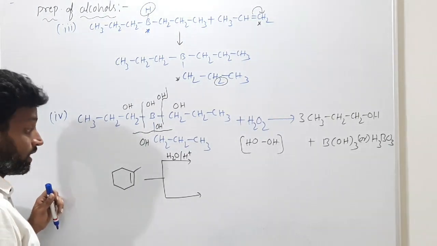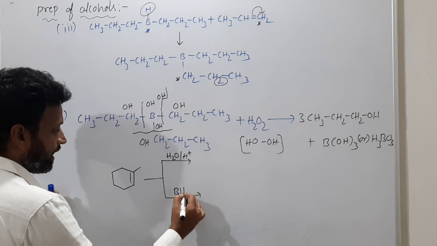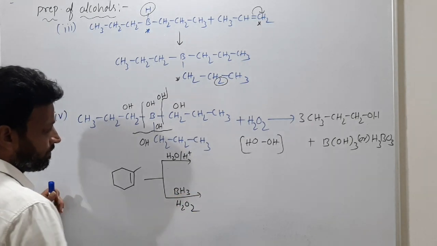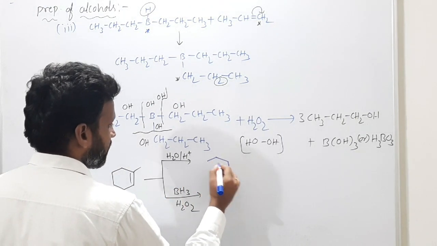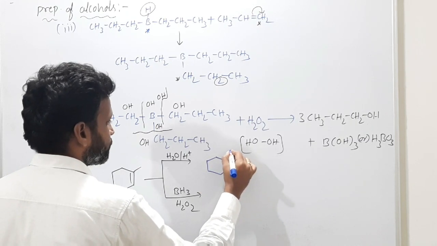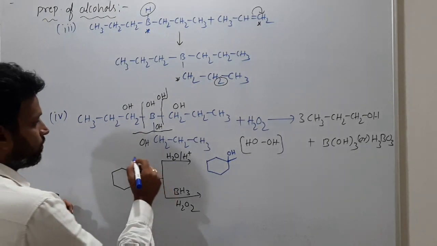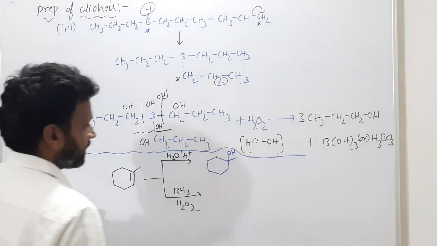In the other, BH3 I am adding, followed by hydrogen peroxide. What is the product? Here the first one is according to the Markovnikov rule. That means here you have OH. Getting what I am saying? So please note down, that is a different reaction and this is a different reaction.